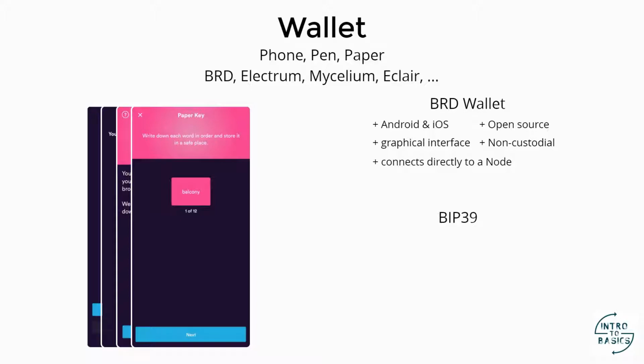This idea was introduced with BIP39, which is a Bitcoin improvement proposal that was accepted and implemented, and it simplifies the way in which a user can keep track of private keys. What happens is that in fact the user no longer keeps track of the private keys.